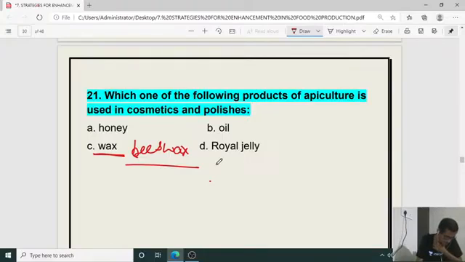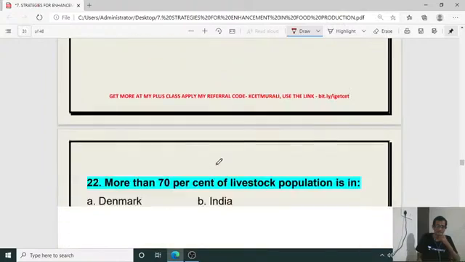Yes, Saragappa, welcome to the class. It's not A, honey, it is C, wax. Honey is used for medicinal purposes, in Ayurvedic medicine.